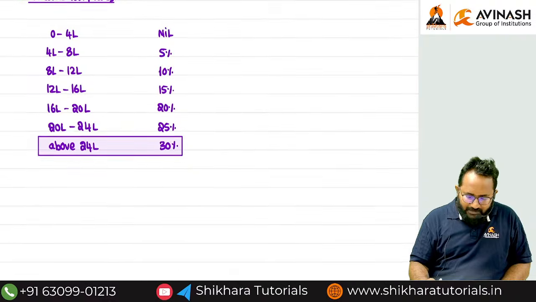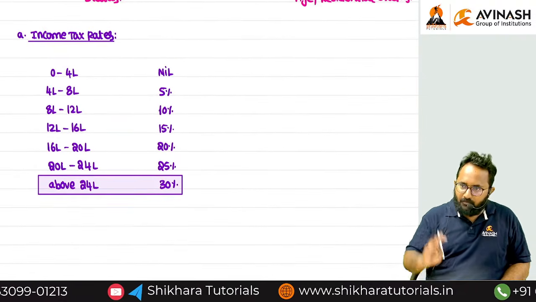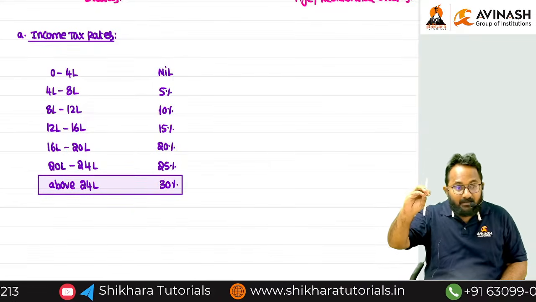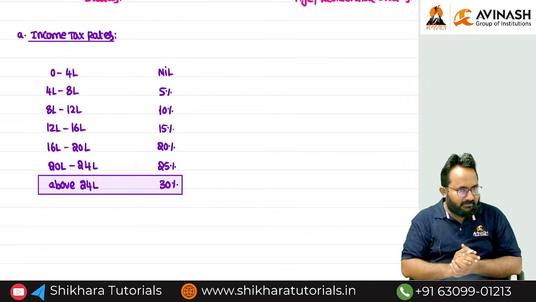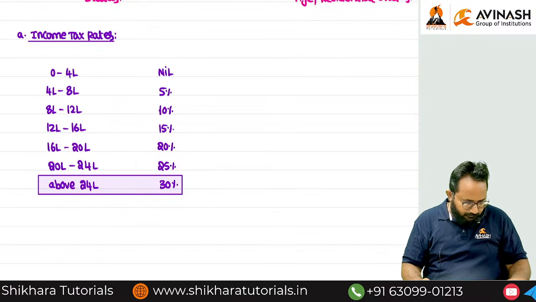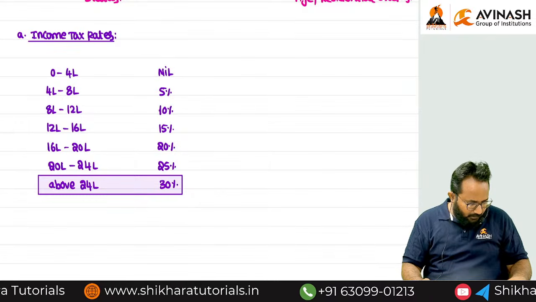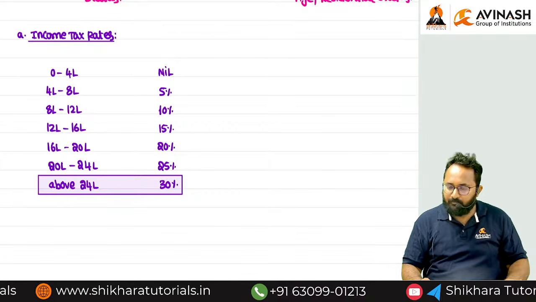Now I want to discuss the surcharge rates for the individual, HUF, AOP, BOI, AJP if they follow the default tax regime under section 202. Shall we? Surcharge rates, now we want to discuss. Can you tell me when we have to discuss the surcharge rate especially?